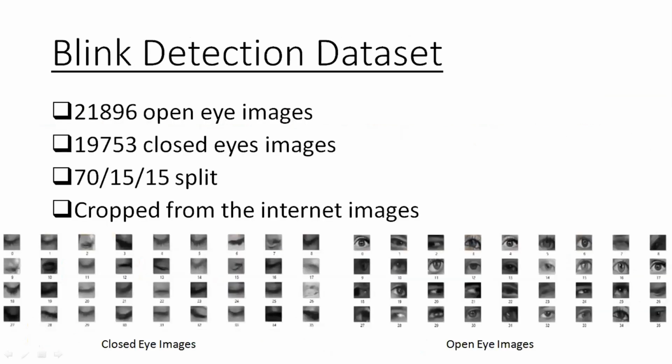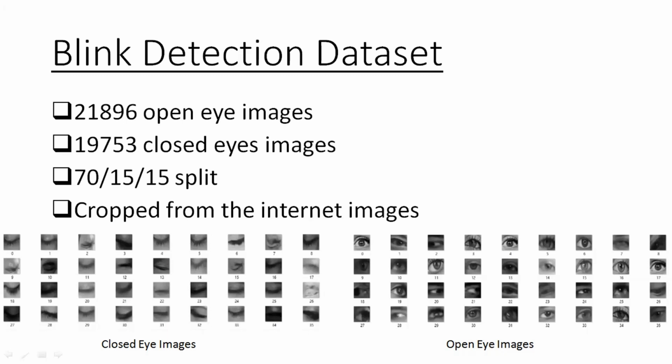Now, we developed a dataset named the blink detection dataset to train our blink detector CNN. This dataset comprises around 22,000 open eye images and 20,000 closed eye images.